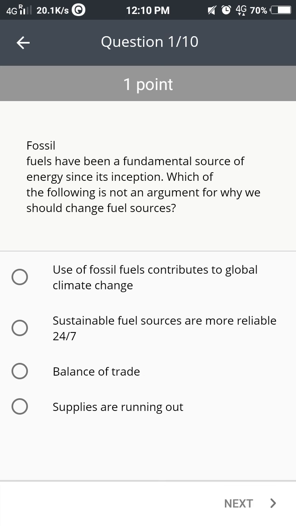For the first one it says fossil fuels have been the fundamental source of energy since its inception. Which of the following is not an argument for why we should change the fuel sources? So the answer is sustainable fuel sources, more reliable 24/7.